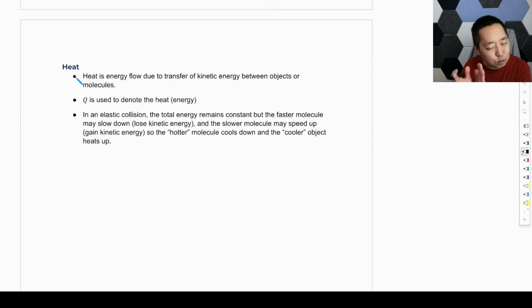If you zoom in, when hot gas meets cold gas, they collide with each other, transferring kinetic energy until the average kinetic energy is more uniform. That transferring of energy from a gas with higher kinetic energy to another with lower kinetic energy, we call heat flow.